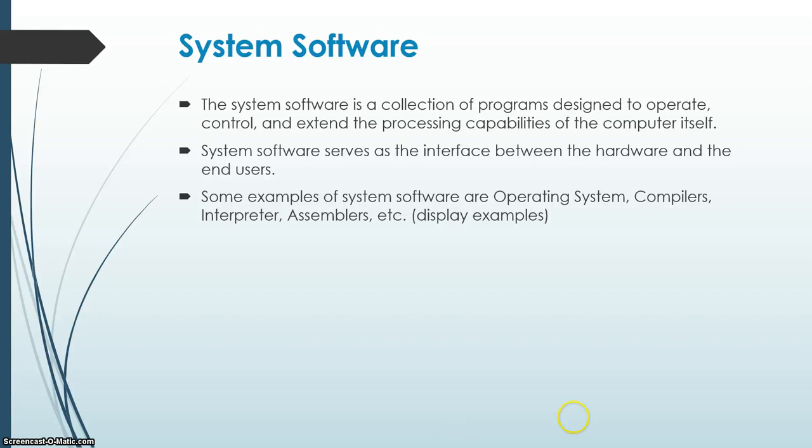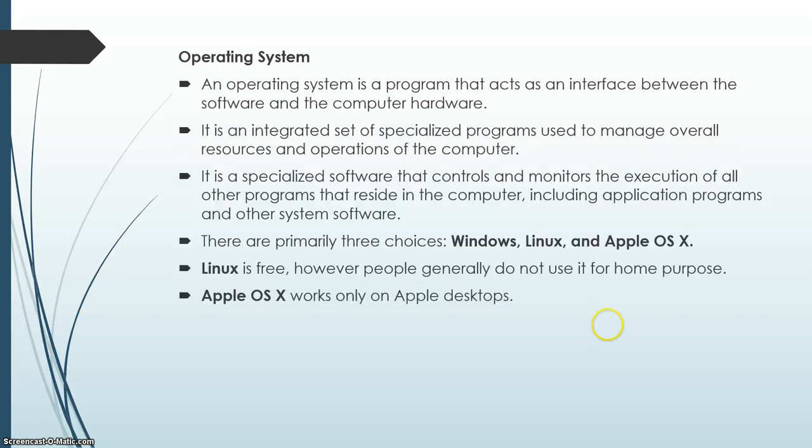System software serves as the interface between the hardware and end users. Some examples of system software are operating system, compilers, interpreters, assemblers. I will discuss compilers, interpreters, assemblers in next videos. Operating system.